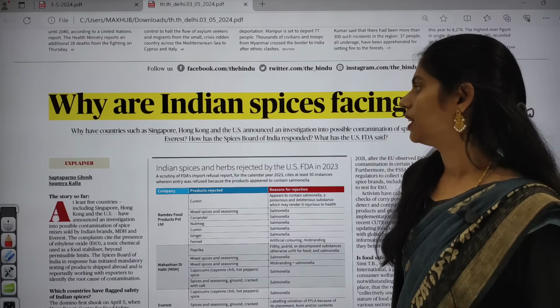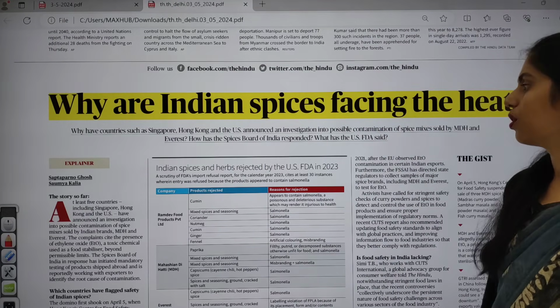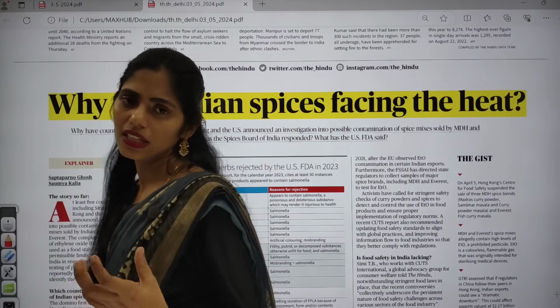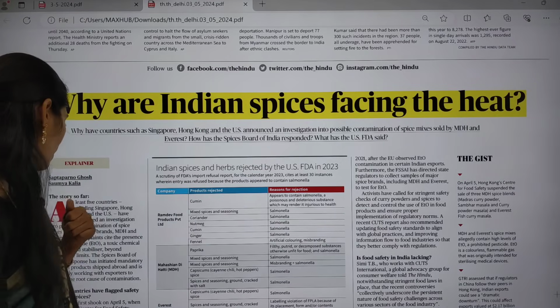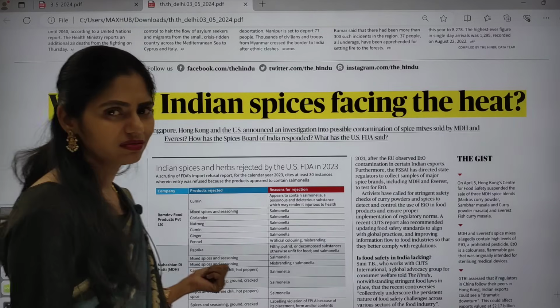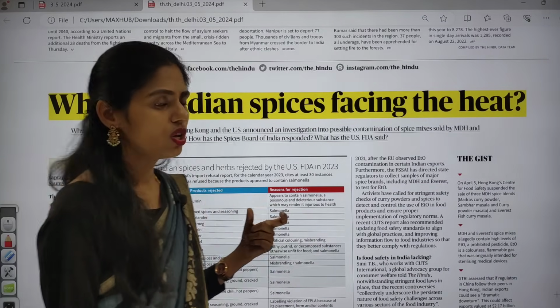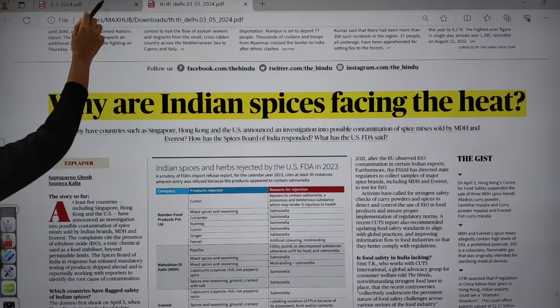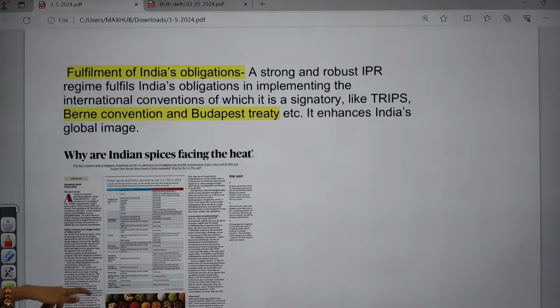Here, unfortunately, countries like Singapore, Hong Kong, US banned Indian spices. They said that there is a high level of ethylene oxide, a toxic chemical used as a food stabilizer. Especially I think you know about sambar masala, MTR, like that, right? So there are some brands that have been banned. We have to see this topic in detail, and there may be a question on spices in your prelims.